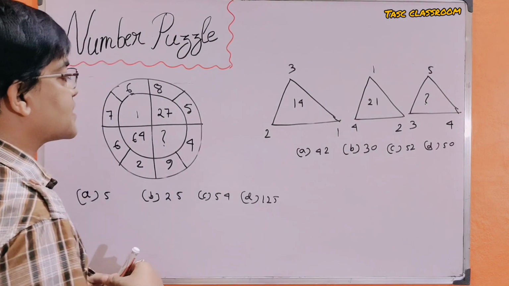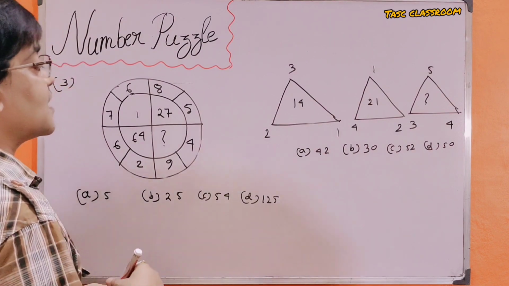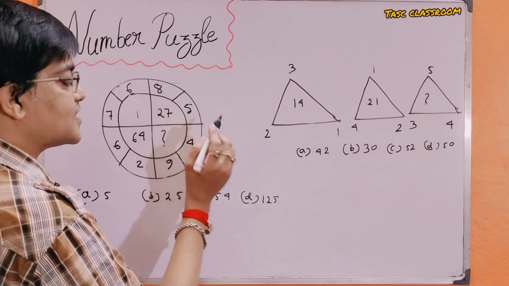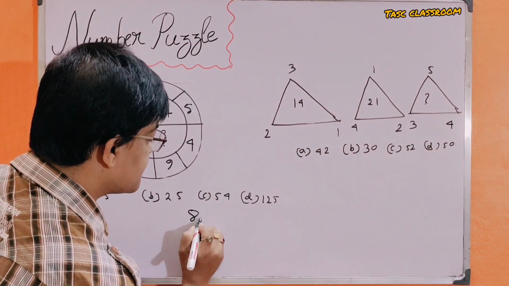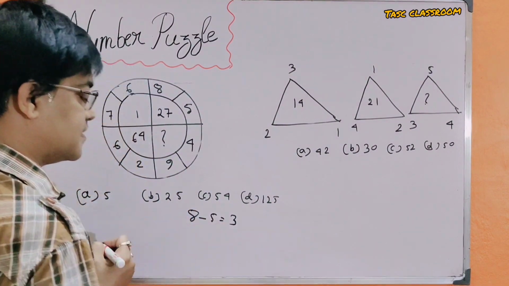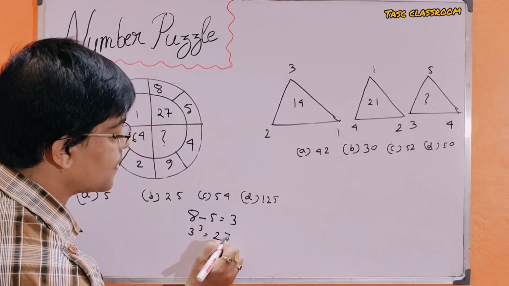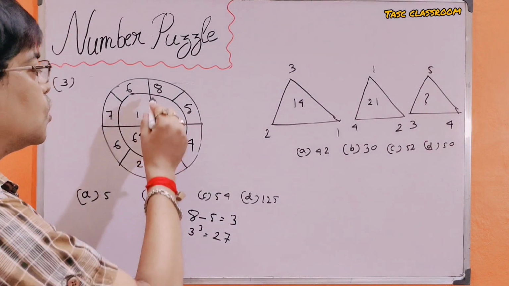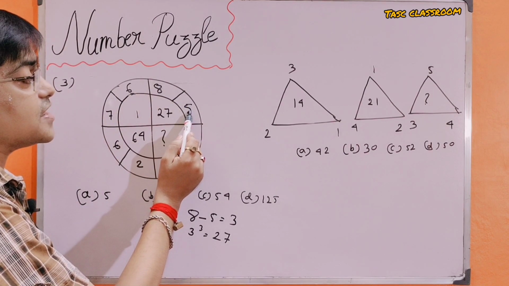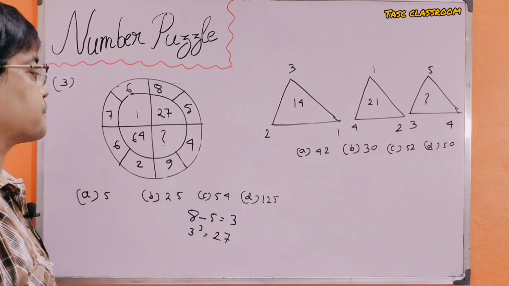We have to subtract the smallest number from the greatest number. Here 8 minus 5 is equal to 3, and 3 cube is equal to 27. Look carefully.